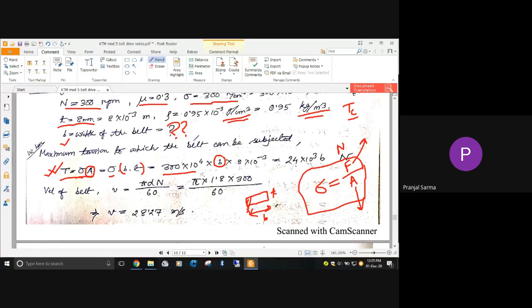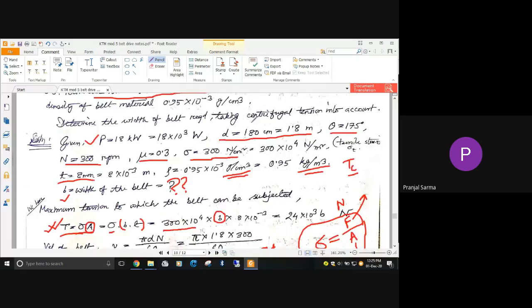Next thing, in the problem it is said that you have to determine the width of the belt taking centrifugal tension into account. Now, if we have to consider centrifugal tension, then if you can recall the expression for centrifugal tension, we had TC, centrifugal tension, equal to M V square. M is nothing but the mass of the belt per unit length, that is in kg per meter. That is the thing that is required. Similarly, V also is required, then only we will be able to find out this TC.